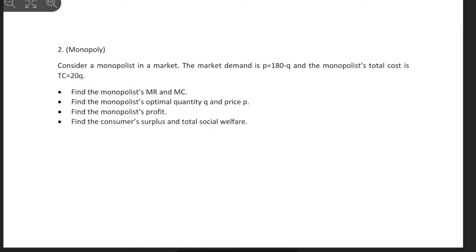Okay, and let's look at the example from chapter 2, monopoly. So consider a monopolist in a market. The market demand is P equals 180 minus Q, and the monopoly's total cost is 20Q.